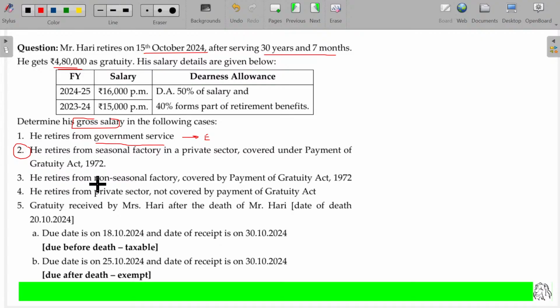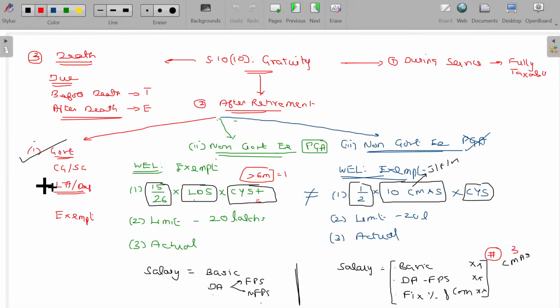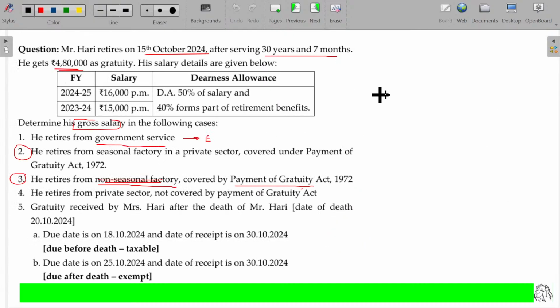Third point, he retires from a non-seasonal factory or general, covered by the Payment of Gratuity Act. So non-seasonal factory or general, not required to be stated in the question. He retires from non-government employment and is covered under the Payment of Gratuity Act. Automatically what happens? This provision will be applicable. We will be now covering this aspect. How can we calculate? Gratuity received. How much is that?